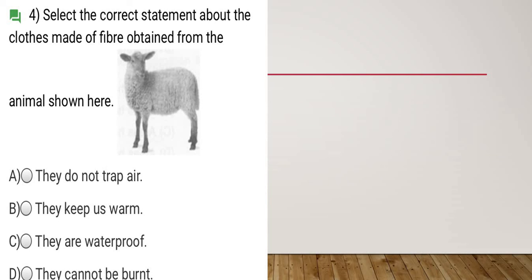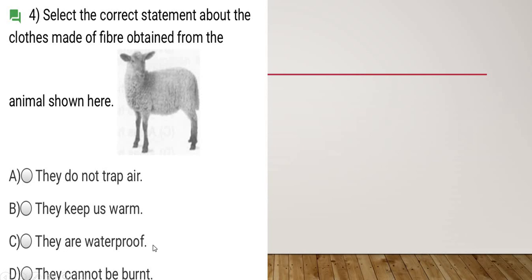Moving on to the 16th question, though it is written 4 here, it is the 16th question. Now this question is related to cloth. I will read the question. Select the correct statement about the clothes made of fiber obtained from the animal shown here. So this is a sheep. Which could be the correct option? Just select it quickly.